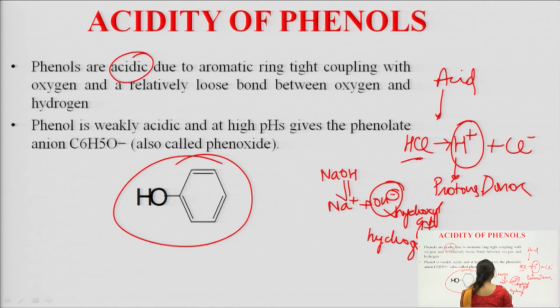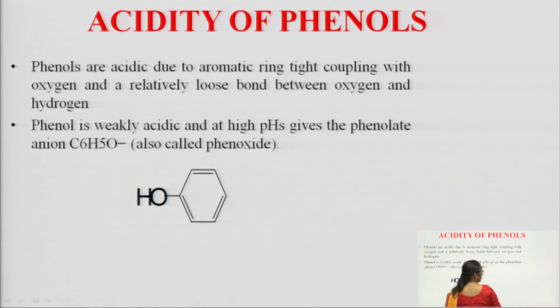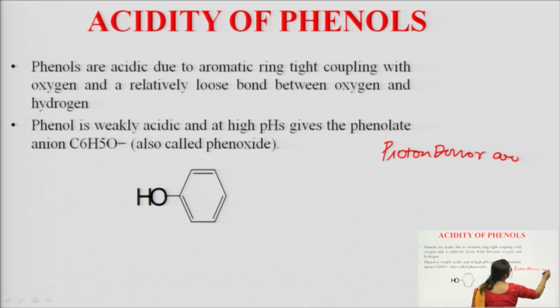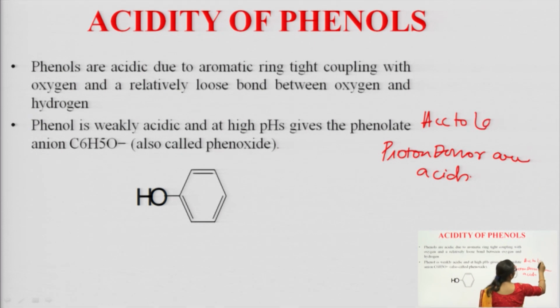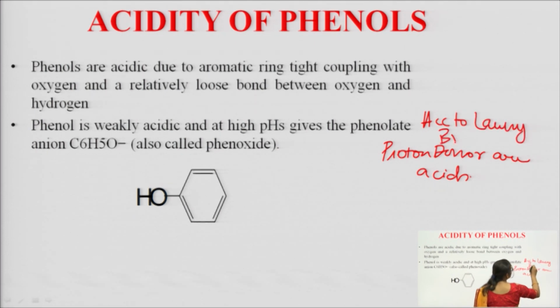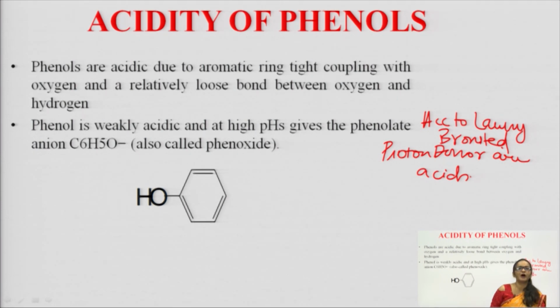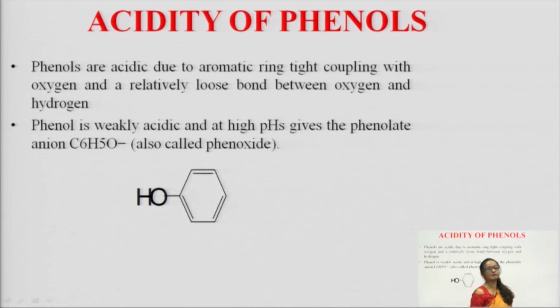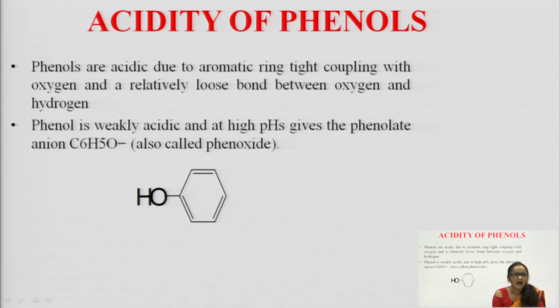Or in other words, we can say that proton donors are acids, and this definition is according to Lowry-Bronsted theory. According to Lowry-Bronsted theory, proton donors are called acids. That means if any compound is donating protons, then it can be called an acid.